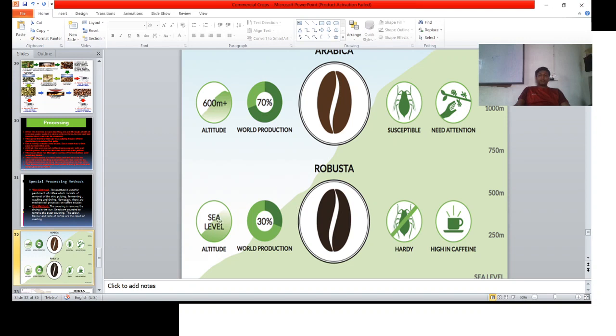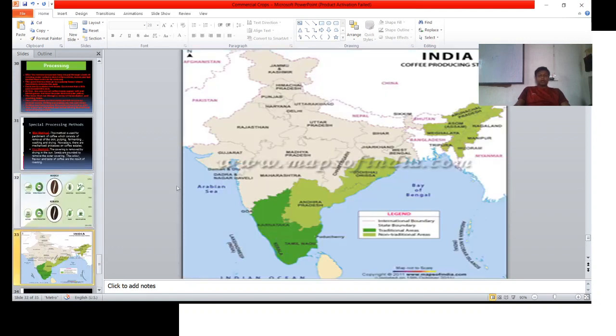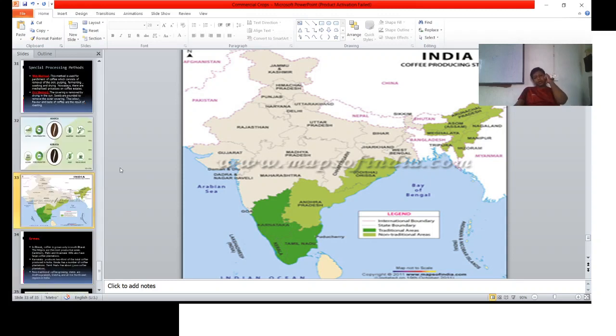Look at this Arabica coffee and Robusta coffee. And what are the regions and areas in India? As you see in the picture, the dark green shade shows the highest cultivated land, that is Karnataka, Kerala and Tamil Nadu.